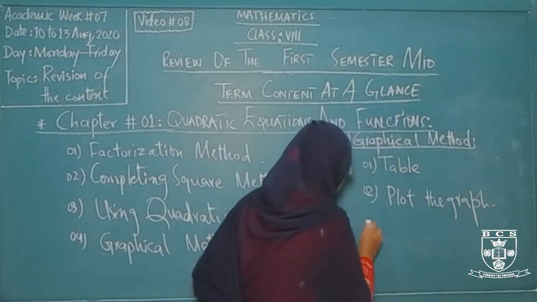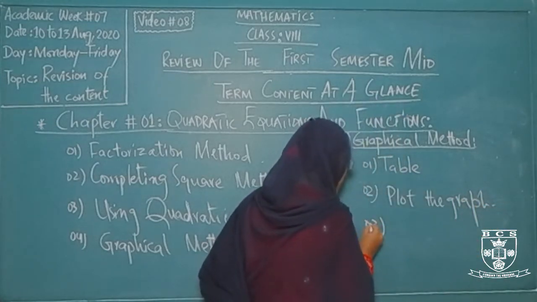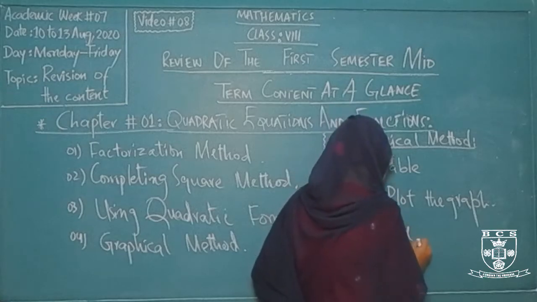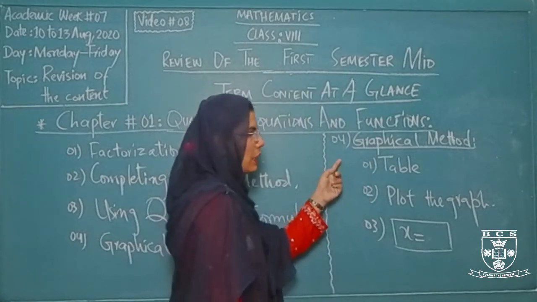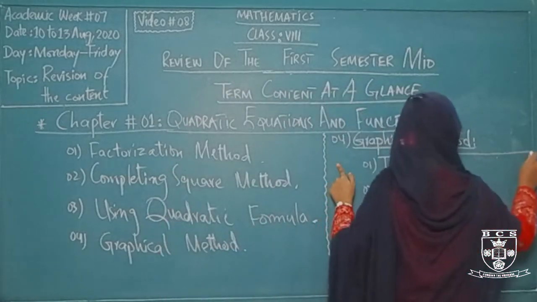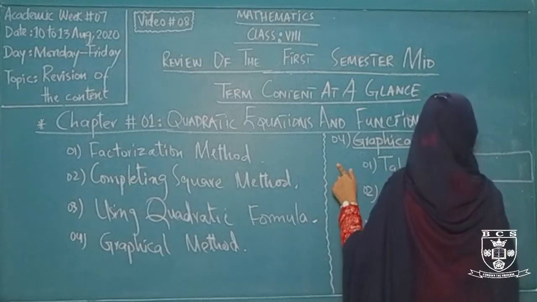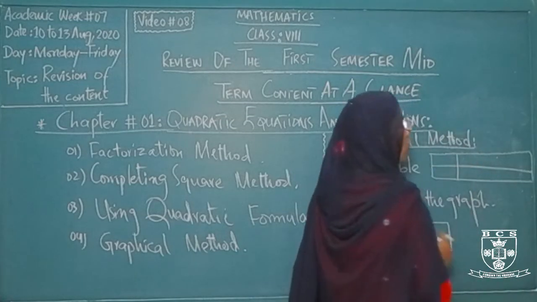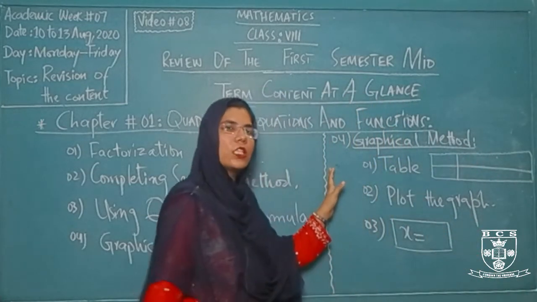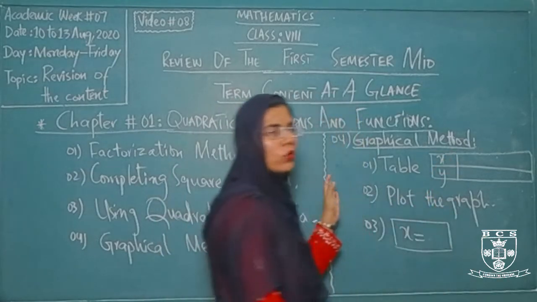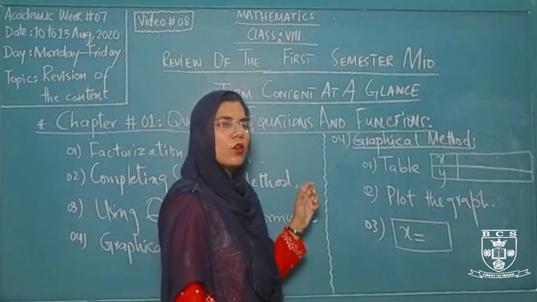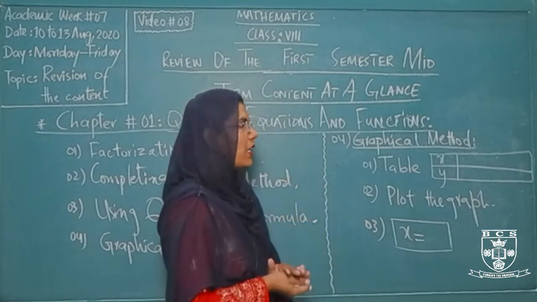And for the third method, you will simply judge your question or your graph or the curve for the value of x. So how do we complete the table? In any particular graphical question, you are basically given the table, and if the table is still not given, the first step will remain the same. Firstly, you will make the table for the values of x and y, so that we may find out the coordinates or the values for x and y respectively.